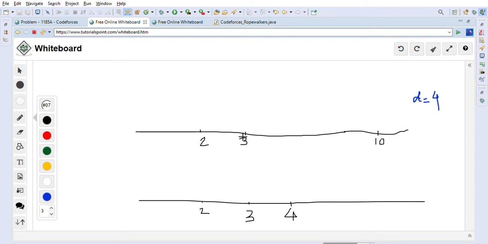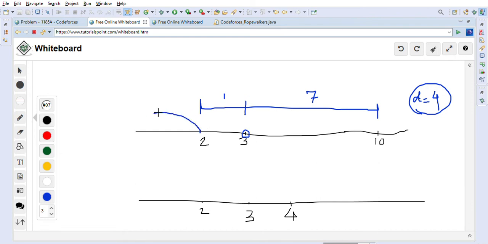So what we have to do is always calculate the distance. We take the middle element and calculate the distance in both directions. We calculate on the right direction. As you can see, the distance is 7, which means we are good. It's already greater than or equal to d, so no one has to move. Now when we calculate the distance on the left direction, this distance is 1, basically. The minimum distance we want is 4,